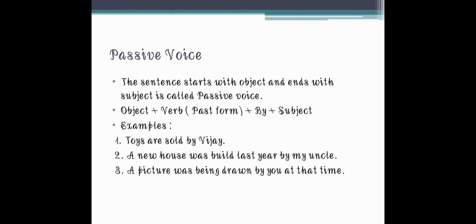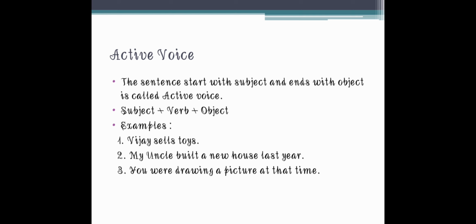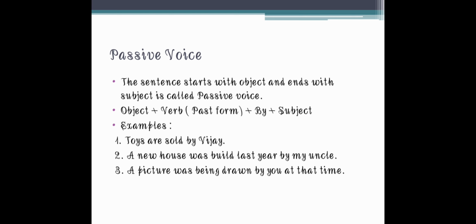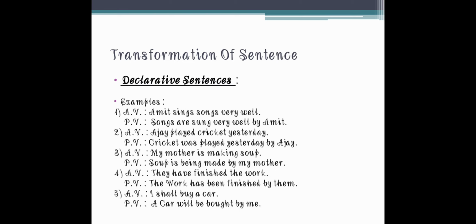For example, Vijay sells toys. So here Vijay is the subject, at the starting of the sentence. So when we change it into passive voice, Vijay will come at the last. So, toys are sold by Vijay. We have studied this. Likewise, a new house was built last year by my uncle and a picture was being drawn by you at that time.